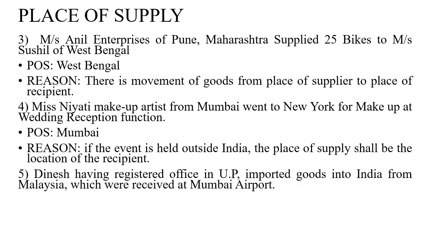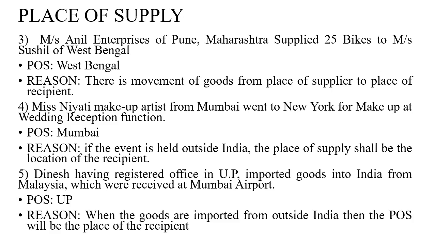One last one: Dinesh, having a registered office in UP, imported goods into India from Malaysia, which were received at Mumbai airport. Whenever goods have been imported, always remember the place of supply will be the location of the receiver. Here, Dinesh is the receiver who is importing goods, and his location is UP. Therefore, the place of supply will be UP. The reason is very simple: when goods are imported from outside India, the place of supply will be the place of the recipient.